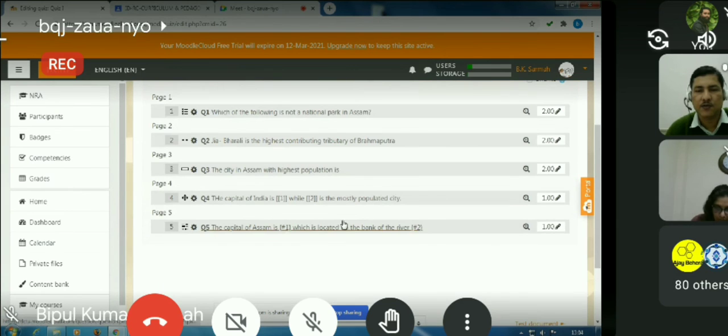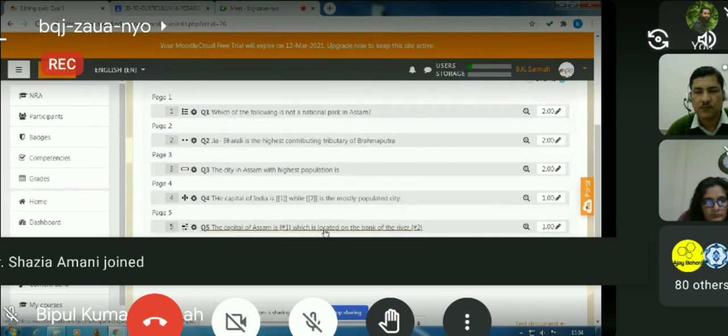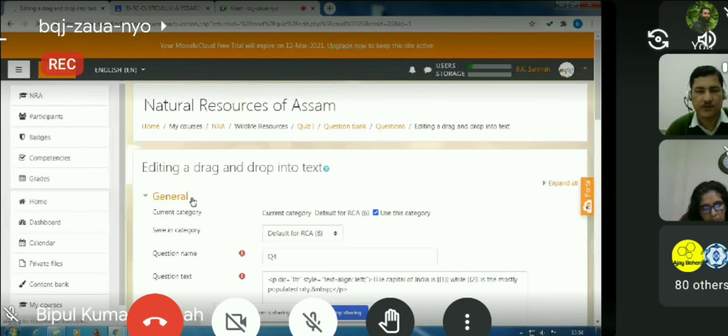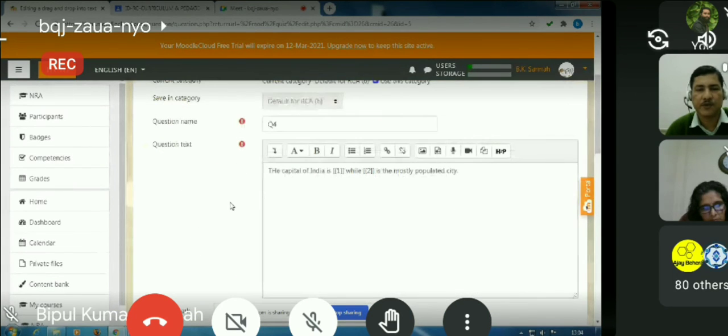And then the fourth one is the drag and drop into text type question. That interactive question is very interesting. Here you can see, the capital of India is within a pair of square brackets. I have written 1, and similarly 2. So this is the question text.